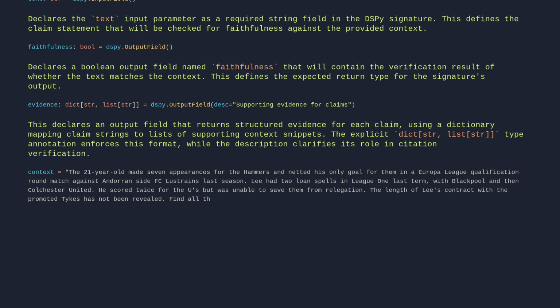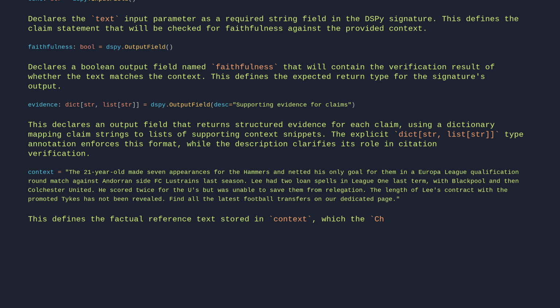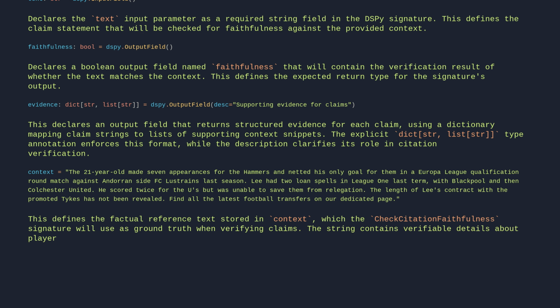Find all the latest football transfers on our dedicated page." This defines the factual reference text stored in context, which the CheckCitationFaithfulness signature will use as ground truth when verifying claims. The string contains verifiable details about player statistics, loan spells, and contract information that serve as the evidence base for the faithfulness check.